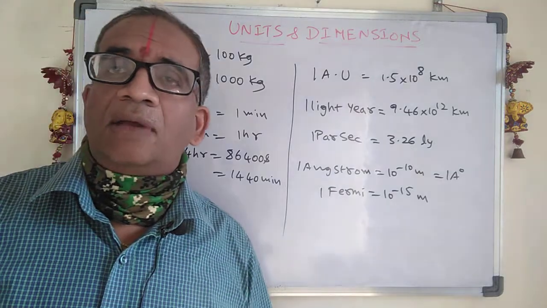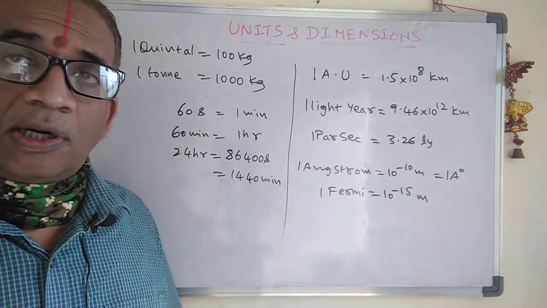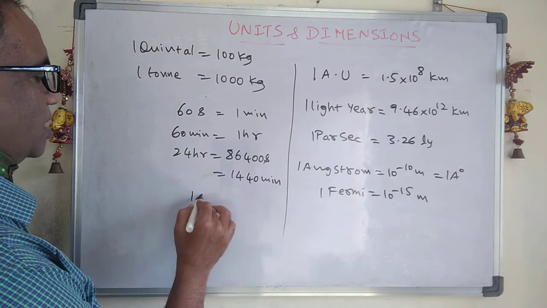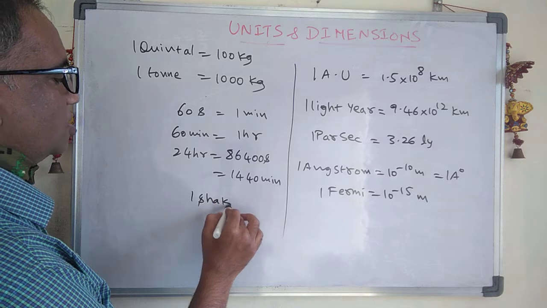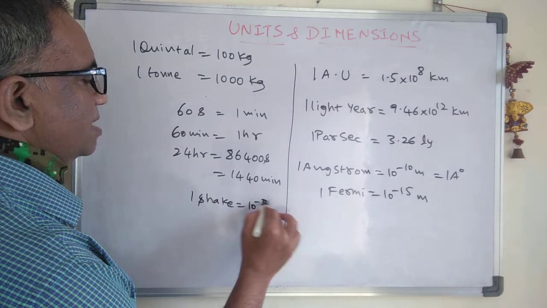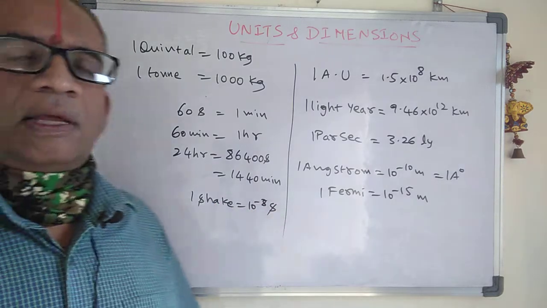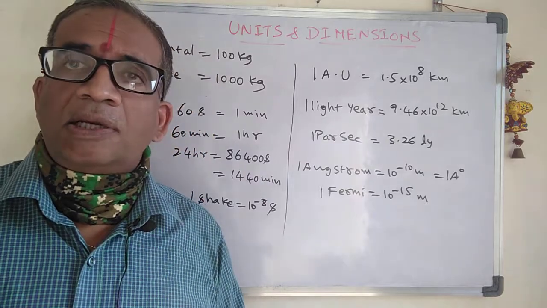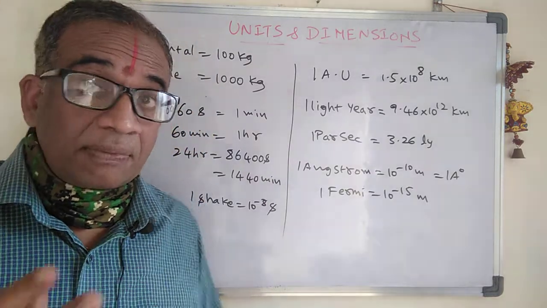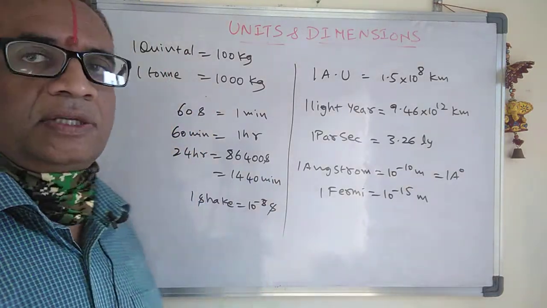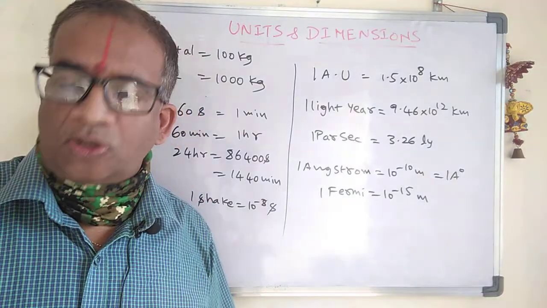In time, we have a smallest unit. What is the smallest time called? 1 shake. 1 shake is 10^-8 seconds. Sometimes they may give questions like these many shakes are there. So shake means 10^-8 seconds. Even this is useful.